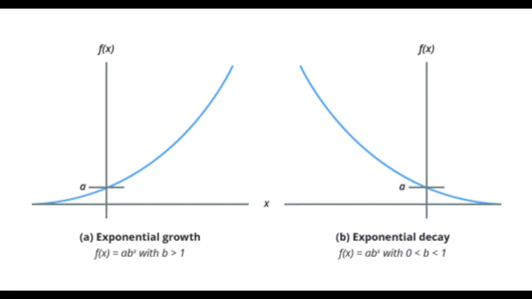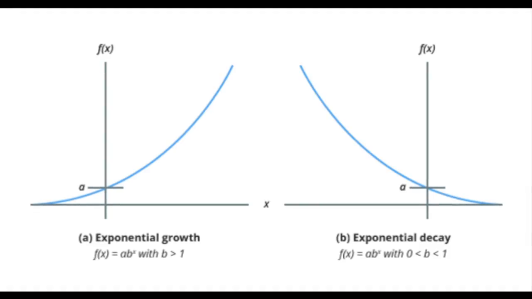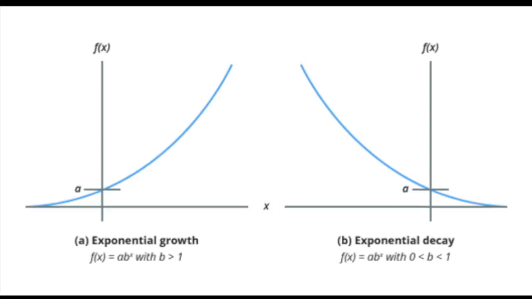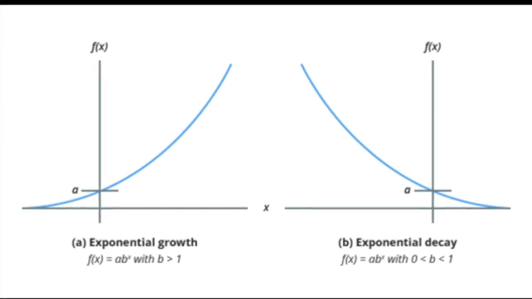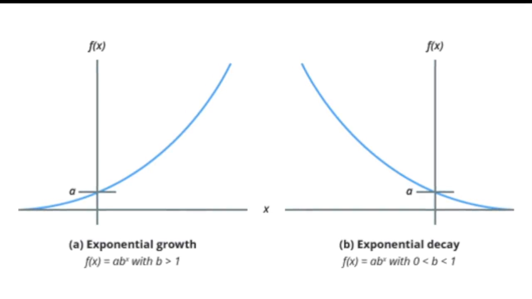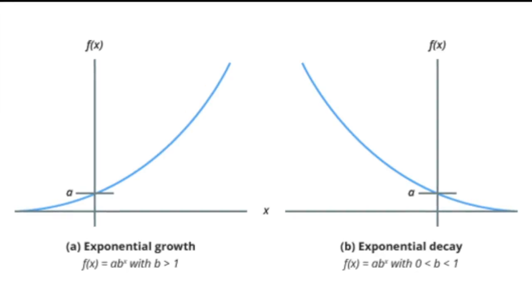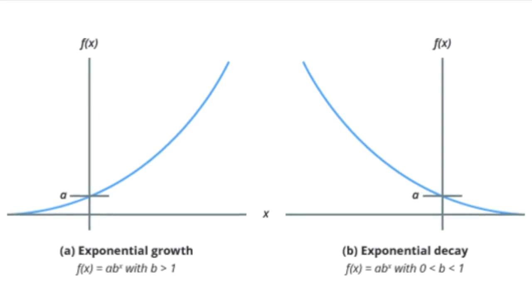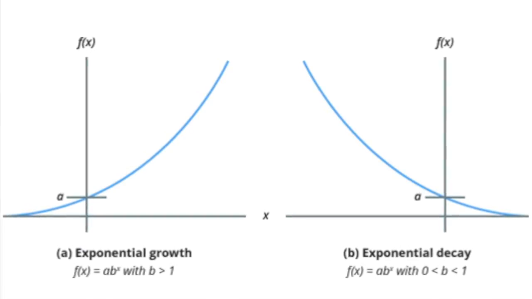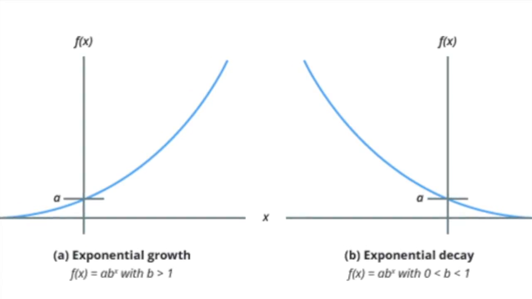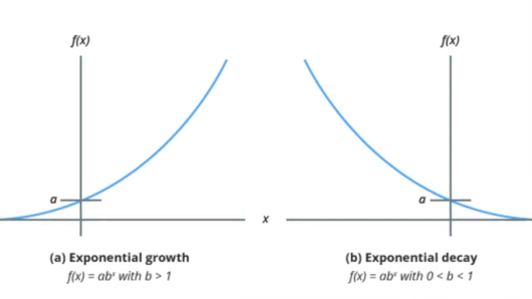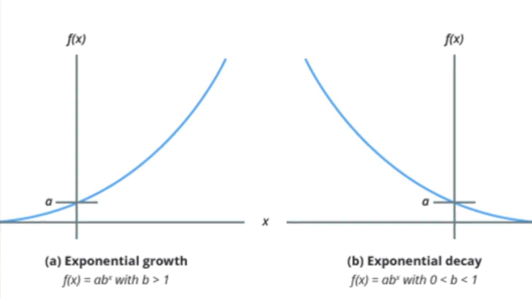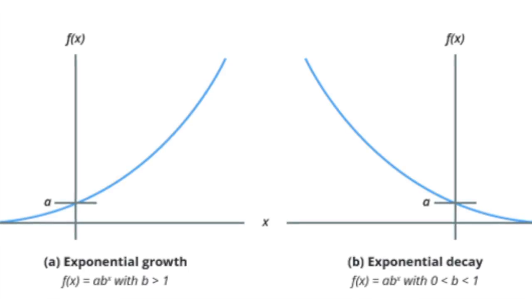Exponential growth is a way to show how a rate is increasing according to the total number. The function that models it is f(x) equals a b to the x, where b is greater than 1. On the other side, exponential decay is totally the opposite. It is a way to show how a rate is decreasing according to its total number. It uses the same function, the only difference is that b is smaller than 1.